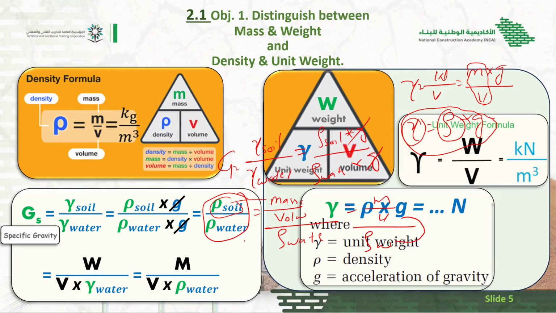Now I shift this density here. This is a mathematical rule: if it is in division and I move it from here to here, it will come in multiplication. So it will become mass divided by volume multiplied by density of water. So it is the third equation.